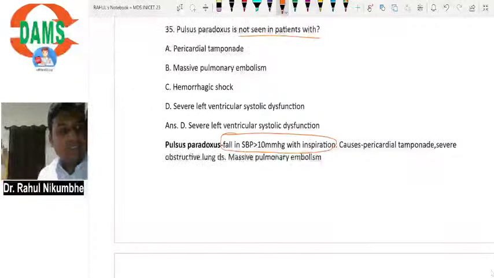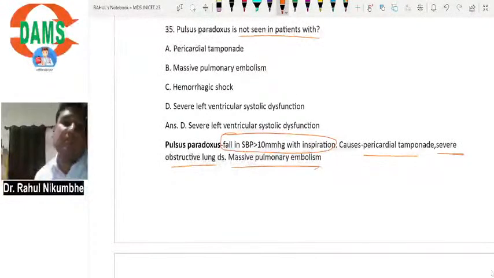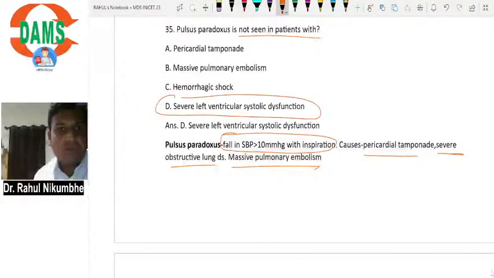If it is decreasing less than 10 mmHg, then it is normal. But if it is decreasing more than 10 mmHg, it is pulsus paradoxus. The causes are pericardial tamponade, severe obstructive lung disease, massive pulmonary embolism. In these conditions, there will be pulsus paradoxus, but it is not seen in left ventricular systolic dysfunction.